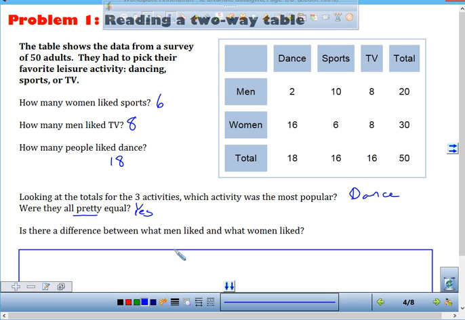Here's a little bit more difficult question. Is there a difference between what men liked and what women liked in this survey? Okay, where are you going to kind of look at this? Jack?